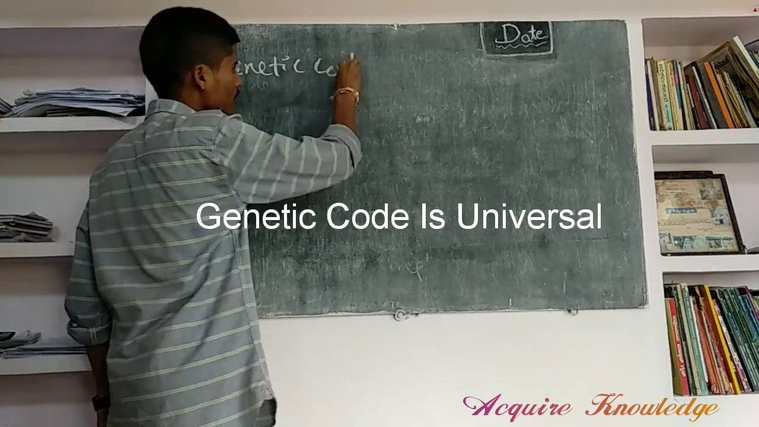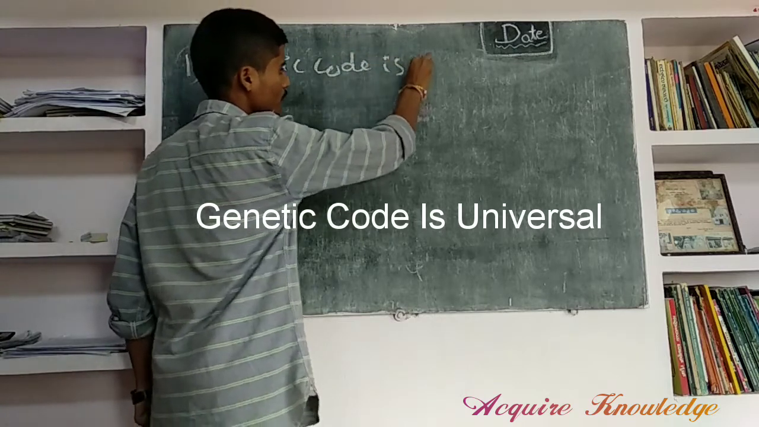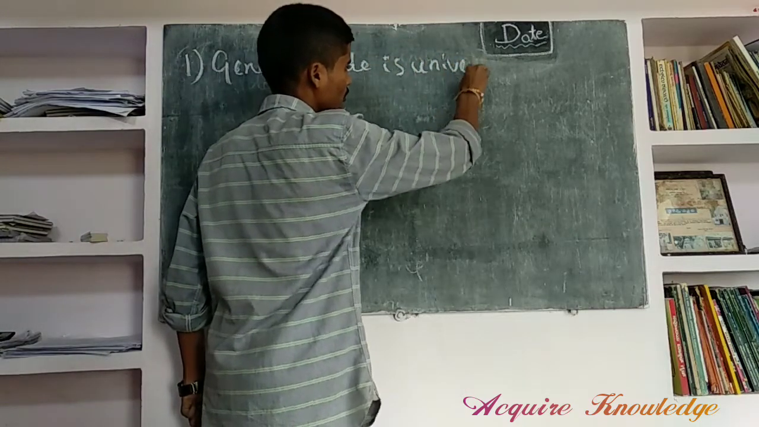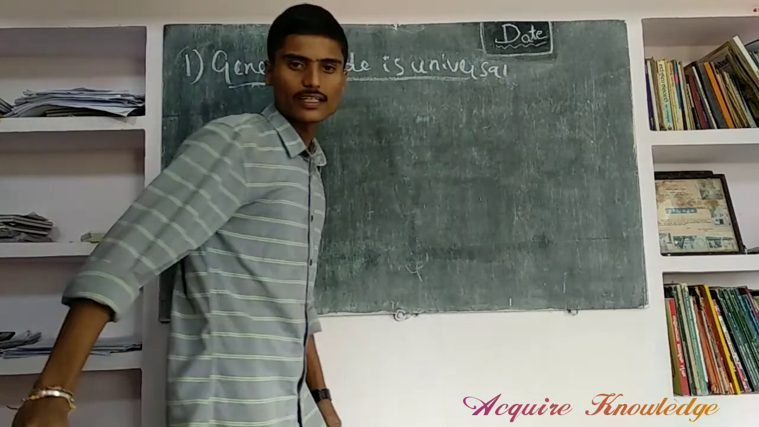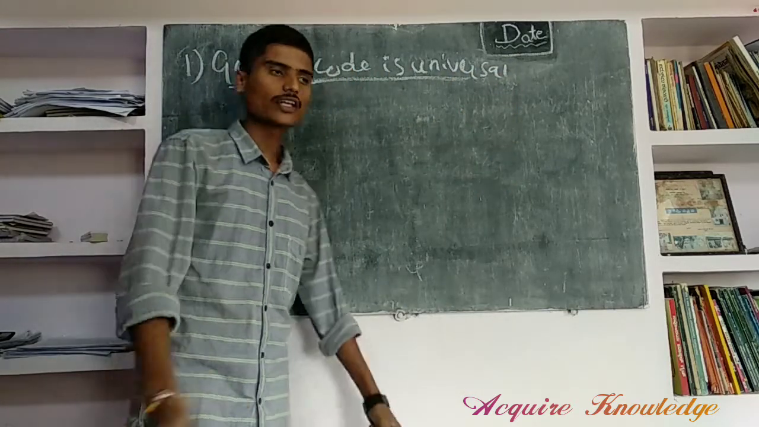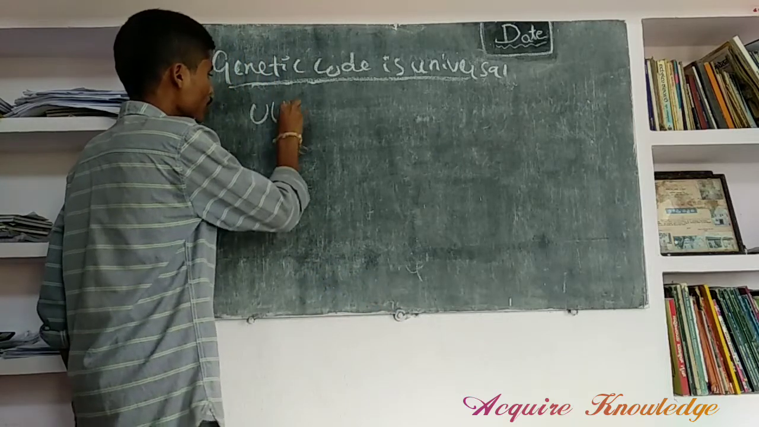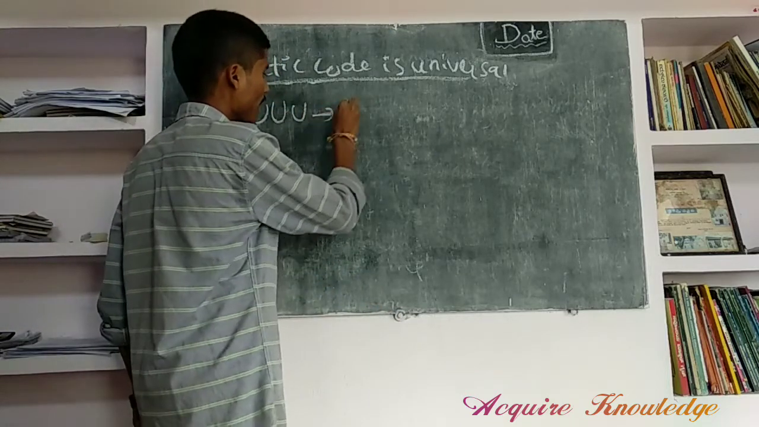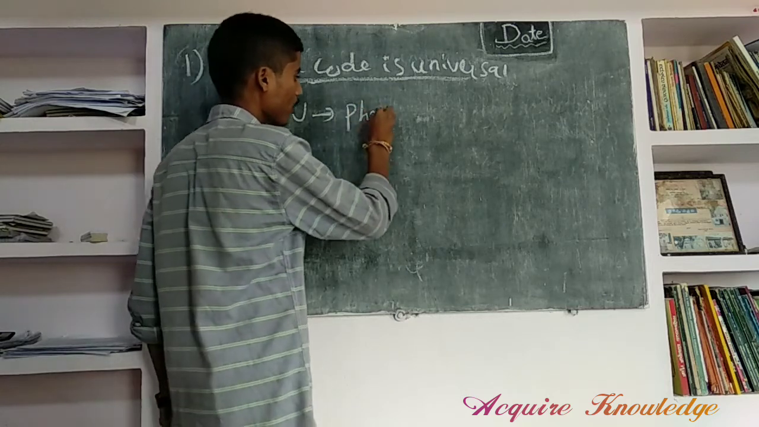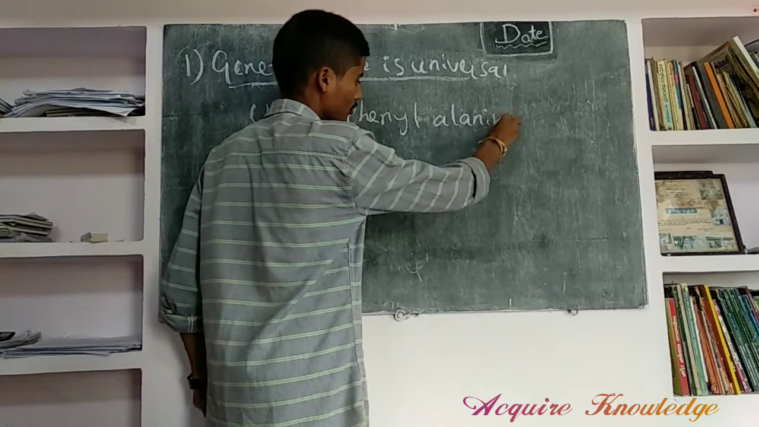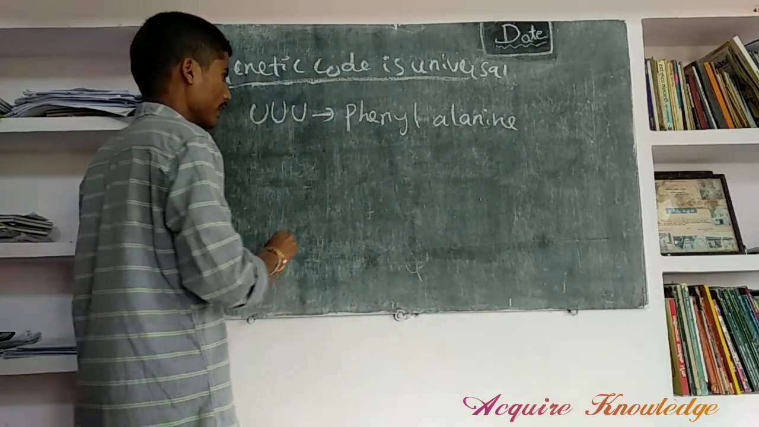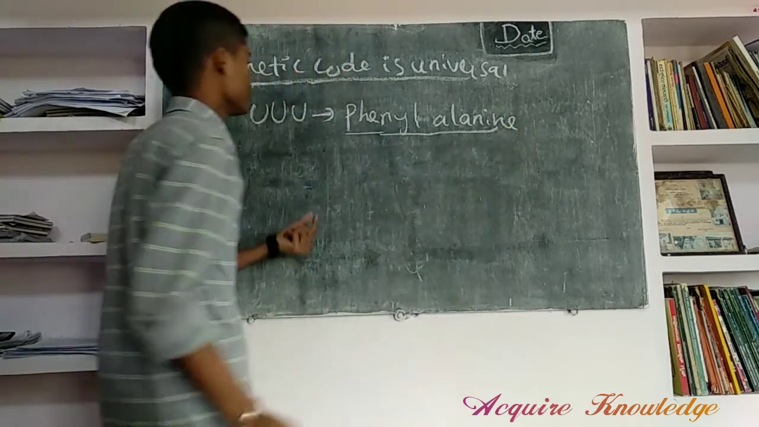Genetic code is universal means this genetic code is present in all living organisms. For example, UUU codes for phenylalanine. It is present in all living organisms. This is the universal genetic code.